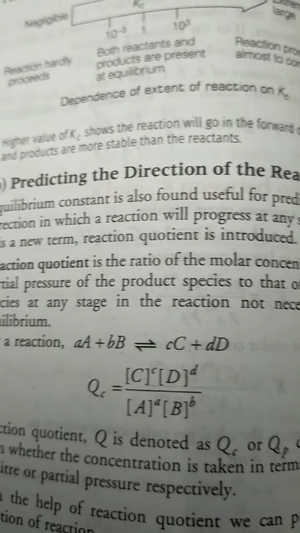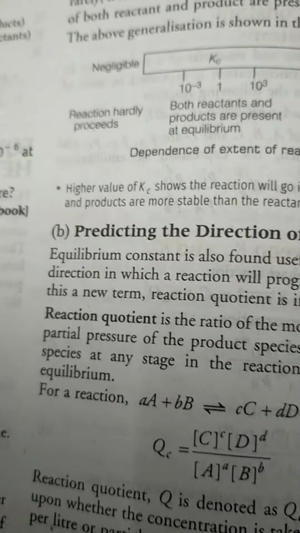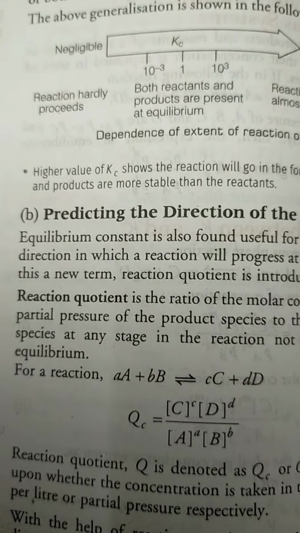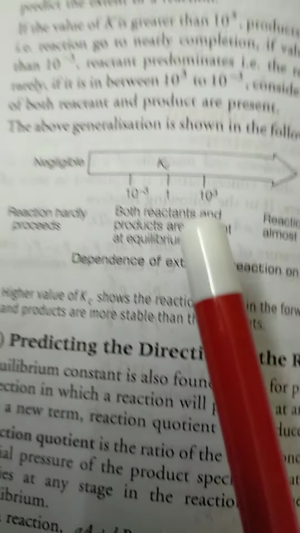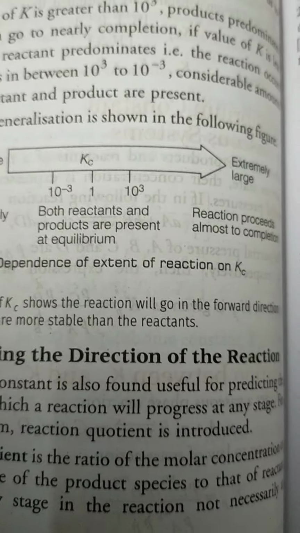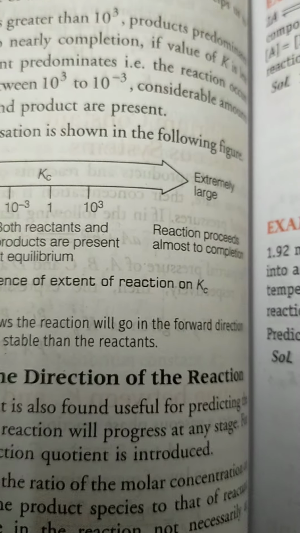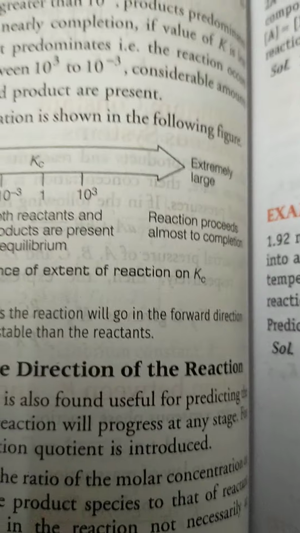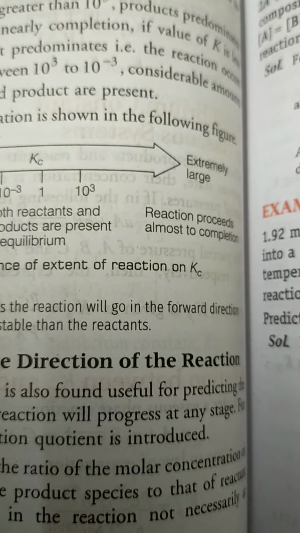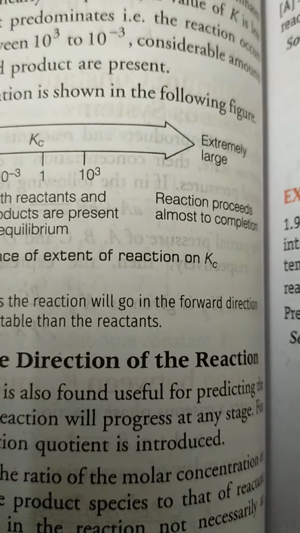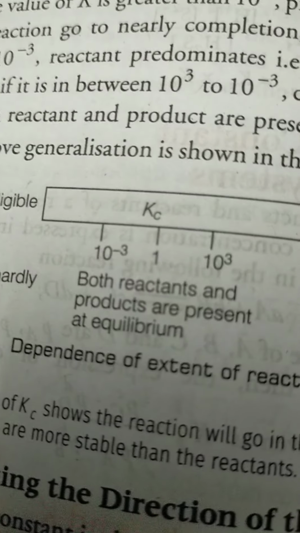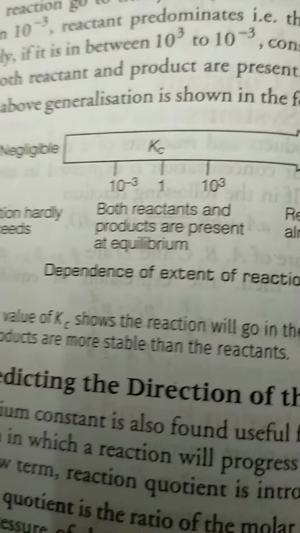Predicting the direction of the reaction. First we have seen predicting the extent of a reaction. How to predict the extent of a reaction? If the value of Kc is greater than 10^3, the products predominate, that is, the reaction goes nearly to completion. If the value of K is less than 10^-3, then the reaction occurs rarely. If it is between 10^3 and 10^-3, both reactants and products are at equilibrium.